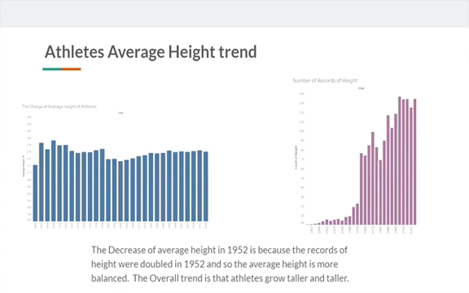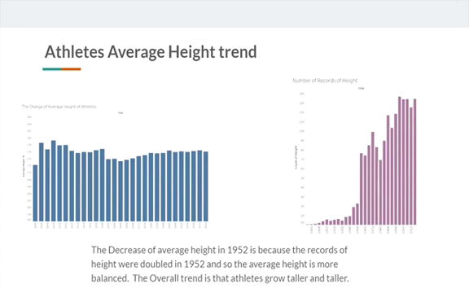The first one is the height trend. The height is getting greater and greater, but there is a slight decrease of average height in 1952. That is because the record of height was doubled in 1952, so the average height is more balanced, and the overall trend of height is going taller and taller.